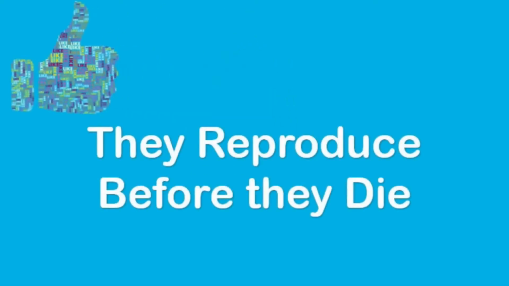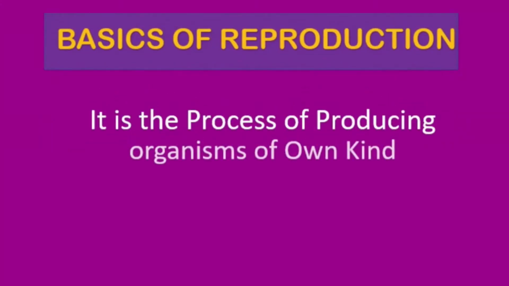So, let's make it simple. It is because they reproduce before they die. So you have to understand the basics of reproduction. It is the process of producing organisms of their own kind.